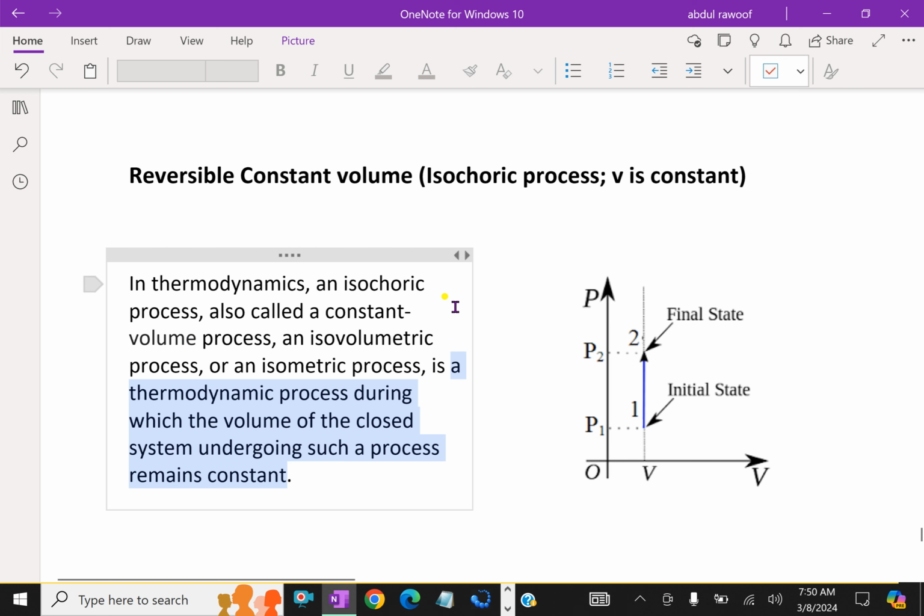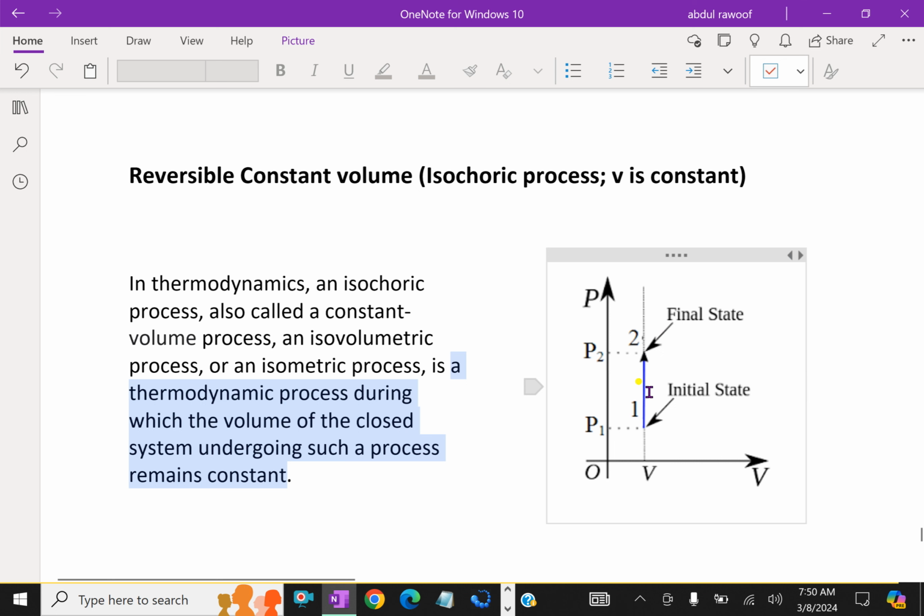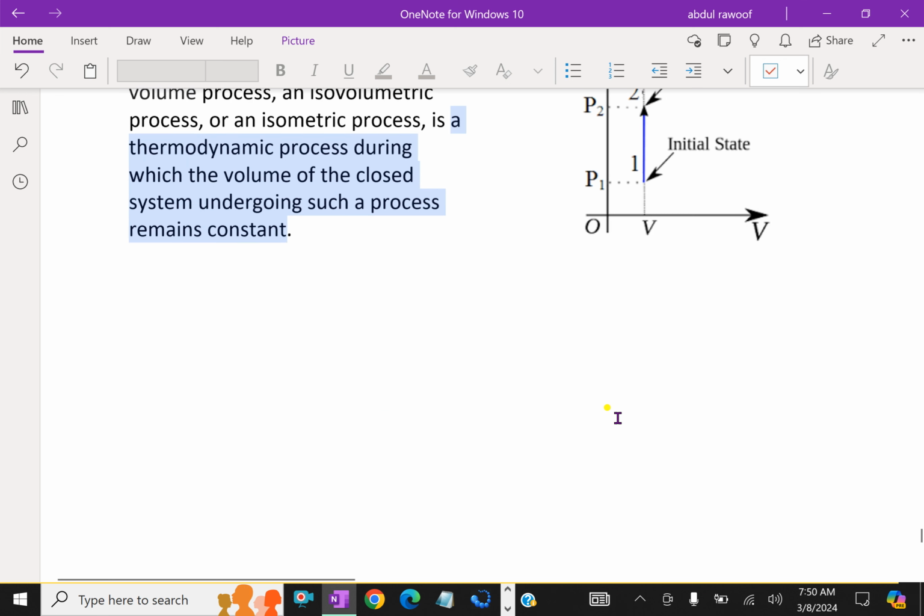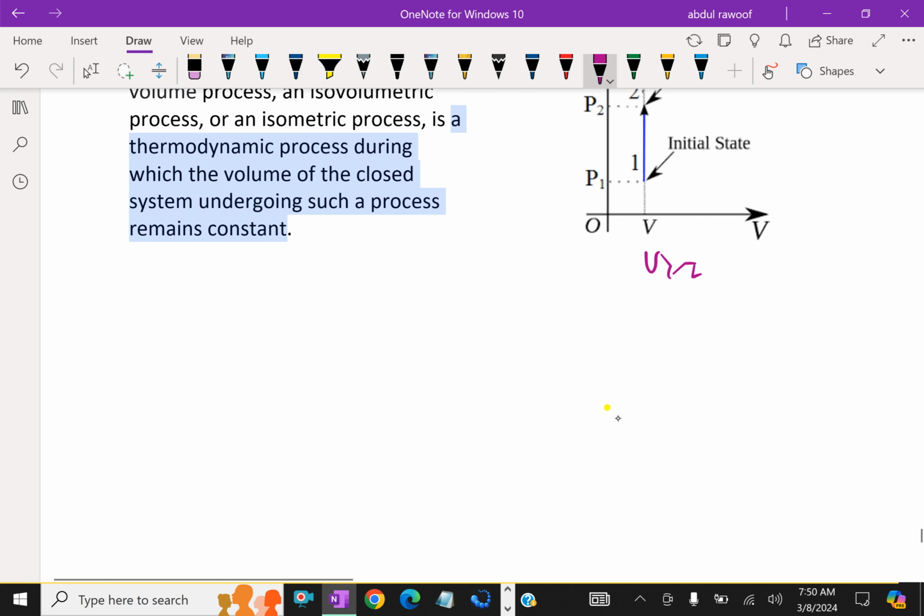In a constant volume process, the working substance is contained in a rigid vessel. Hence, the boundaries of the system are immovable and no work can be done on or by the system because it is closed, as well as there is no volume change other than paddle wheel work input. It will be assumed that constant volume implies zero work unless stated otherwise. Here, the initial state and final state volumes are equal. Therefore, we can write V1 equal to V2.